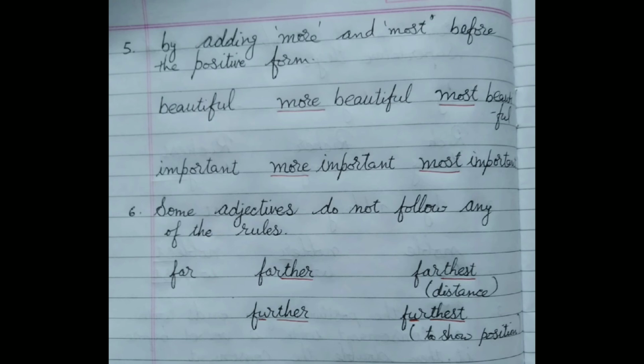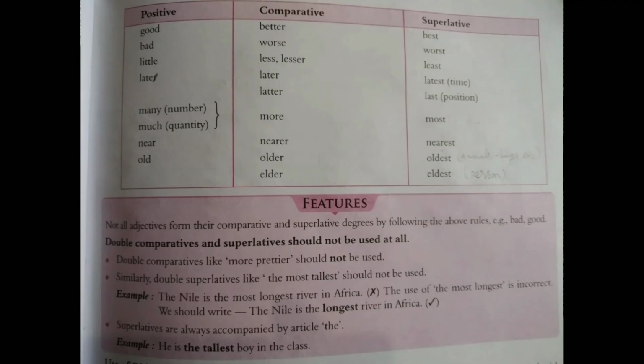And the same word far can be used as F-U-R-T-H-E-R, further, and F-U-R-T-H-E-S-T, furthest in superlative degree to show the position.